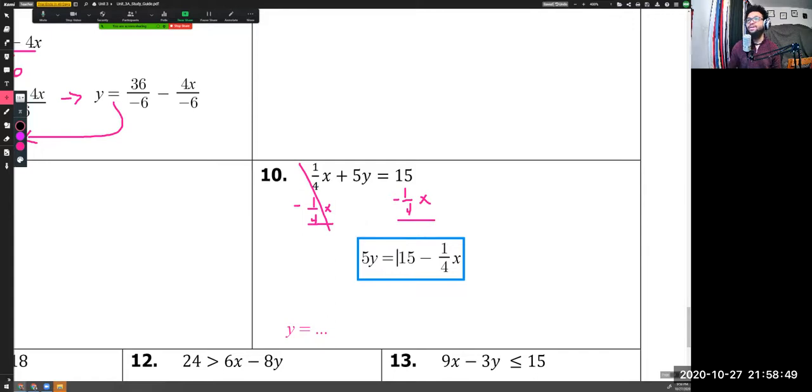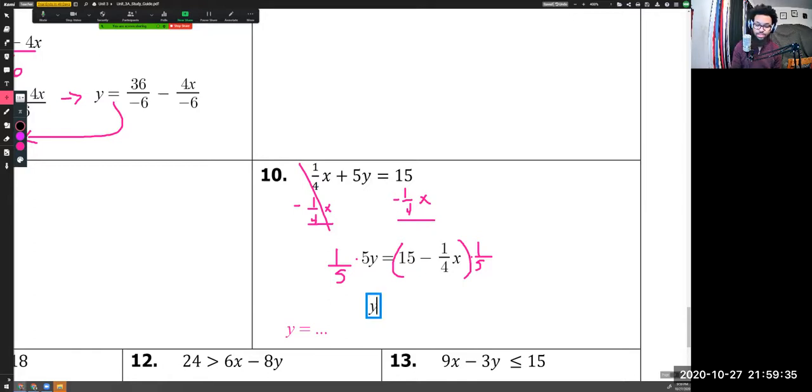So let's go ahead and multiply by the reciprocal. Multiplying by the reciprocal is the same thing as dividing by that whole number. This first one I divided by the whole number. This one, to show you ways to do these, I'm going to multiply by the reciprocal. So I'm going to multiply this side by 1/5, which is the reciprocal of 5. That's the same thing as dividing by 5. And then I'm going to multiply this side by 1/5. The whole side gets multiplied, or divided by 5, but that looks kind of funky to do it that way.